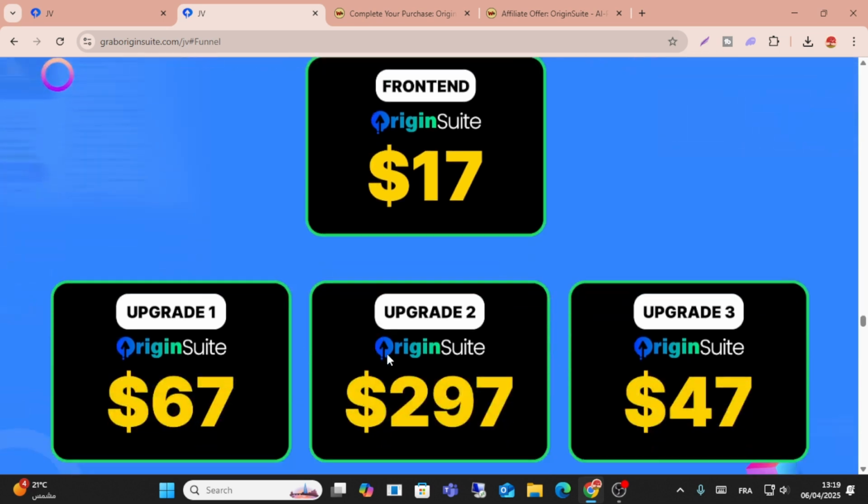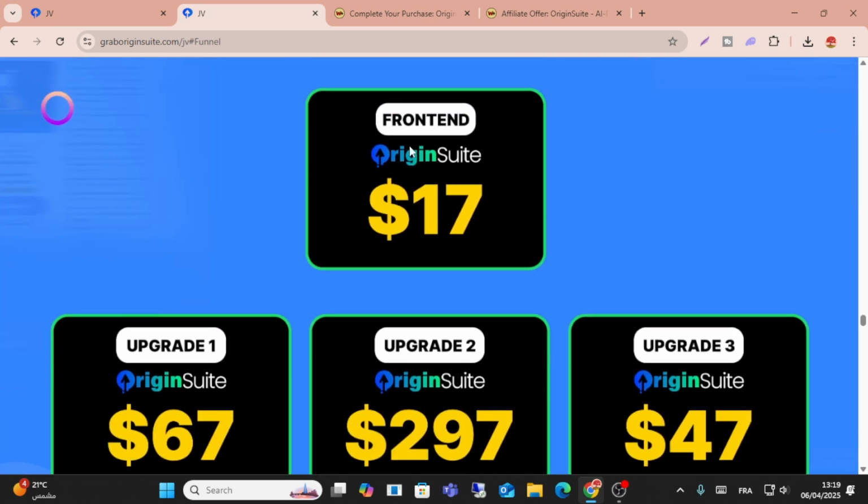This is the prices of the tools guys, as you can see here. It started for $16 and